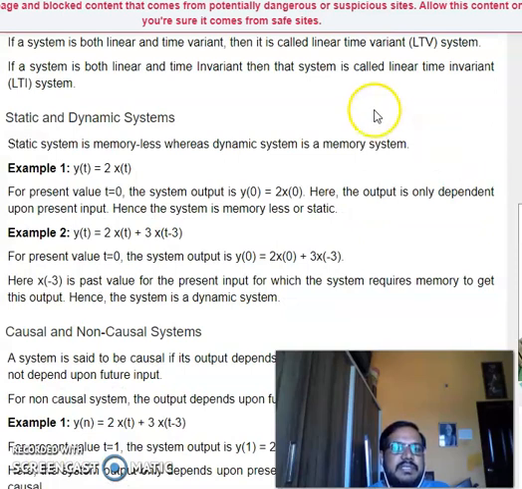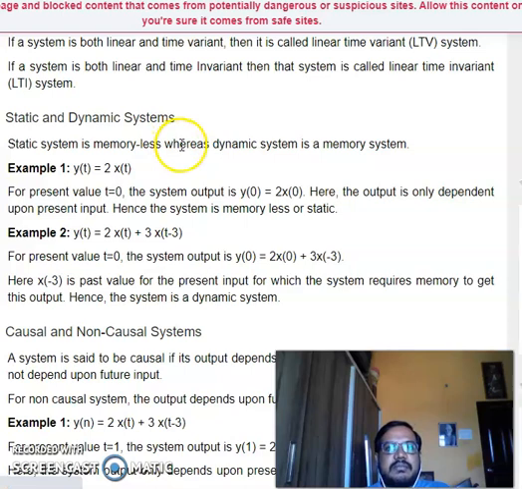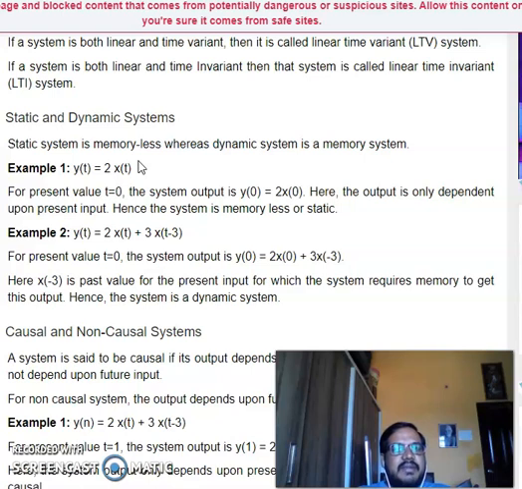Now coming to the classification of static and dynamic systems. A static system means a memoryless system, and a dynamic system means a system with memory. Say y of t is equal to 2x of t is the system equation. Now let us see whether it is a static or dynamic system. If you put the t value as 0, then y of 0 is equal to 2 into x of 0.